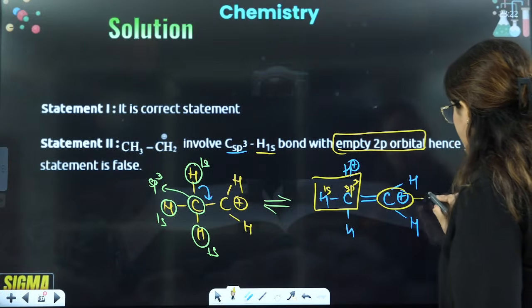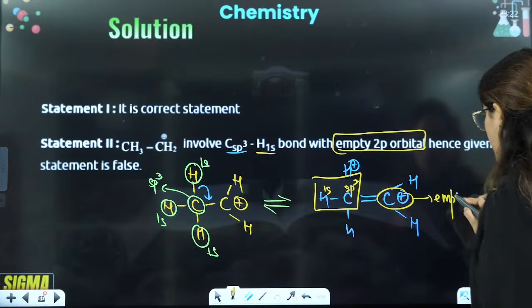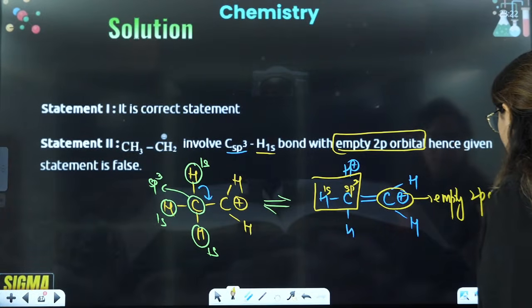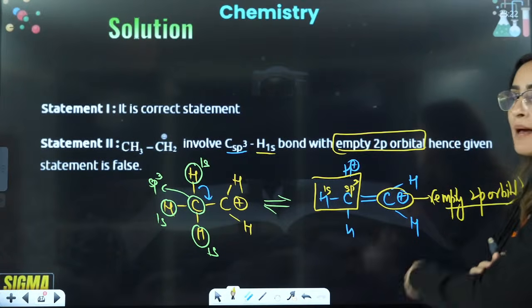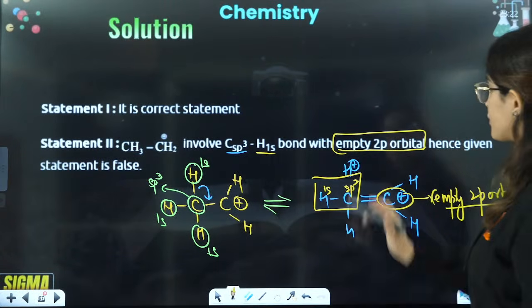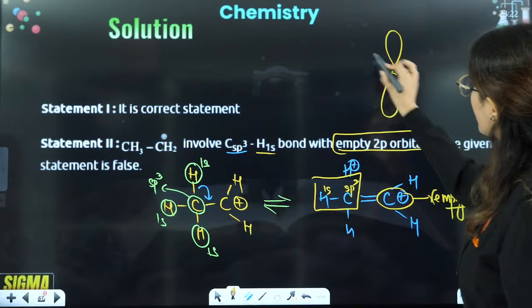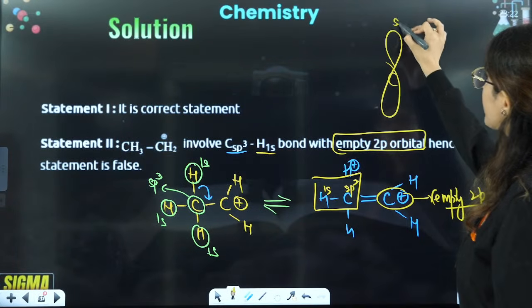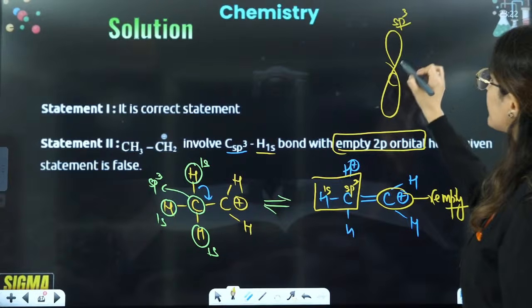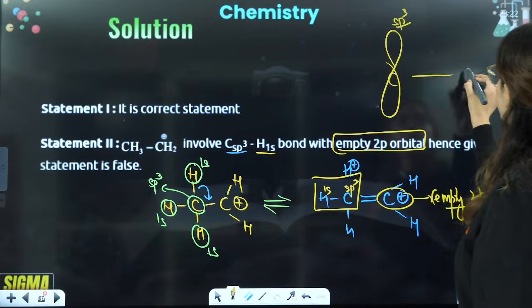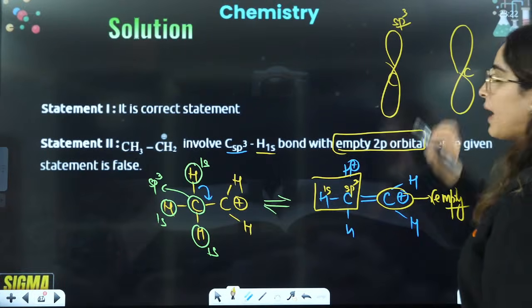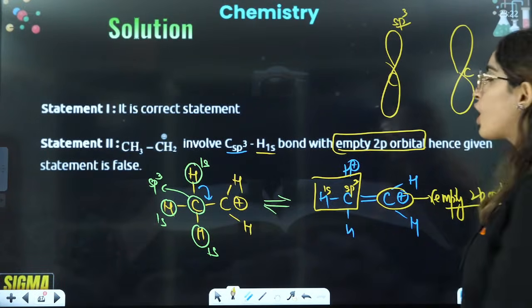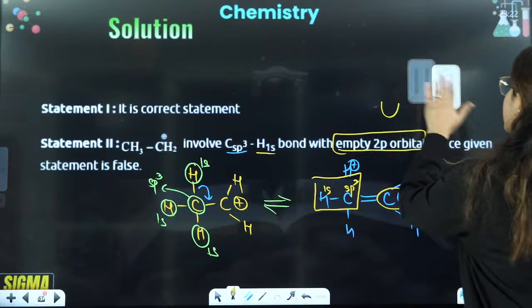This is the empty 2p orbital. This overlap is going to happen. So you have this bond, this is the sp3 hybridized bond of this carbon, and it is overlapping with the carbon's empty p orbital. That's how this double bond is actually existing here.